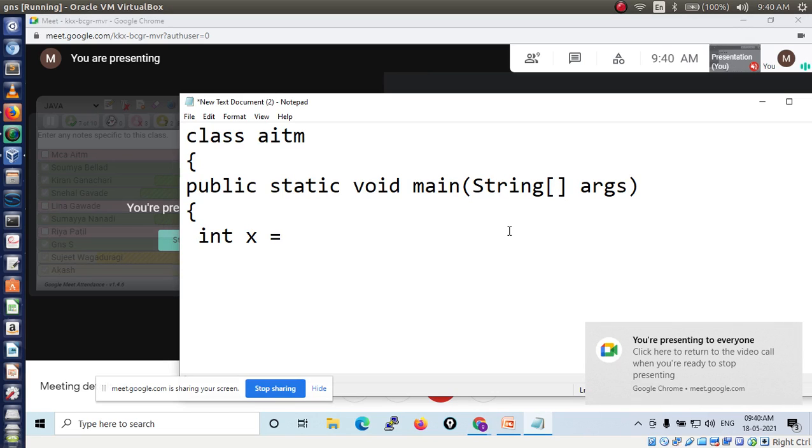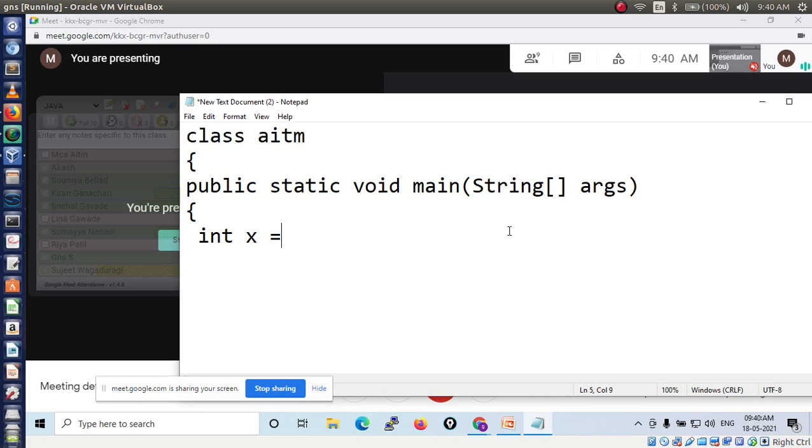What is the x value? First value, you tell me the first value. First value 10. So int x equal to 10, then give semicolon, then another variable I told, int y. To take another variable name y, equal to 20, then semicolon, right?